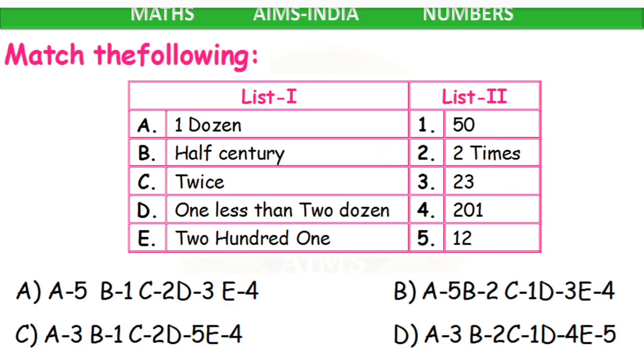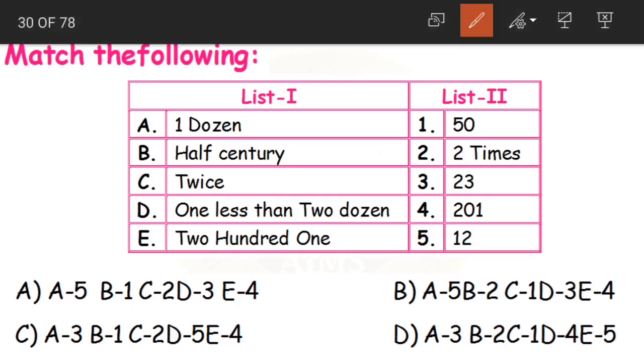Next question. Match the following. Now here what is given in list 1? First one is 1 dozen. Dozen means what, children? See, whenever you go for buying bananas or eggs, what do you say? We need a dozen eggs. Dozen means how many? 12, which is option 5 here. Okay? Option 5. Next, half century.